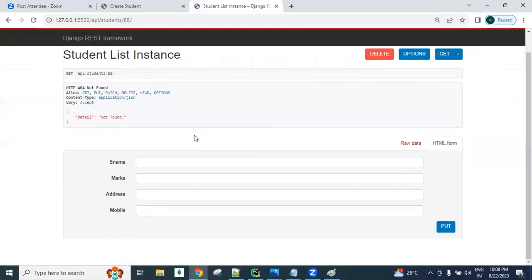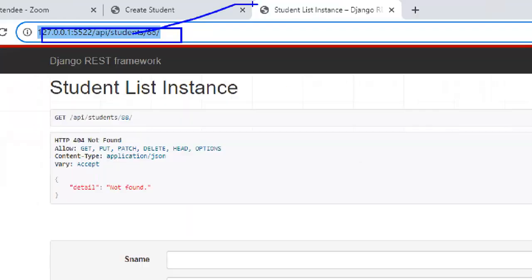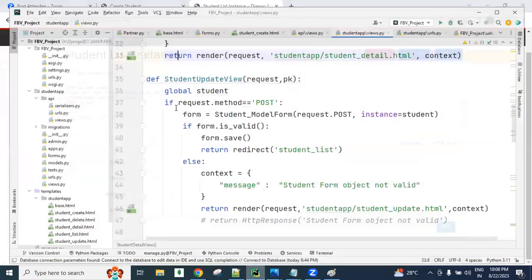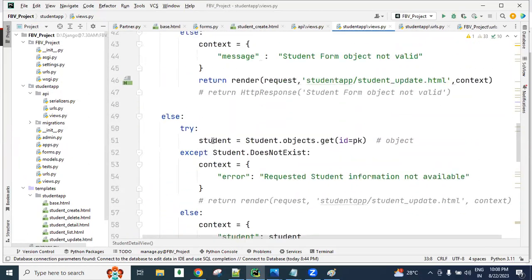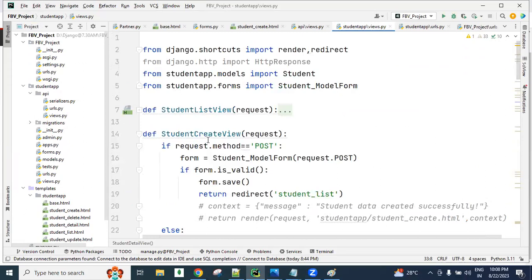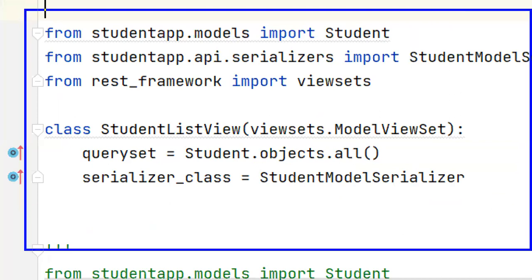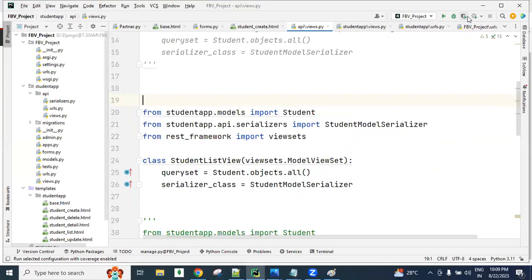All these things we can test using the browser, and later I will take care of how we do it using the Postman tool and other applications. To the existing Django project only, we developed these APIs. This is Django code, guys. See, to do the CRUD operation, all these lines of code are required, 100 lines of code. But the same thing using the REST API, we can do with a few lines. See, here 3 lines, here 3 lines, 6 lines of code, and we can do the CRUD operation.